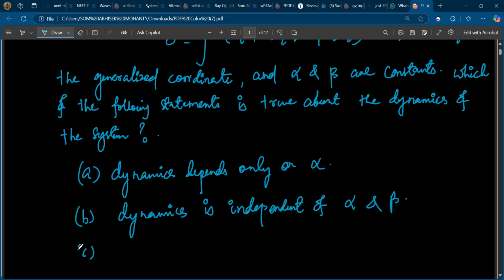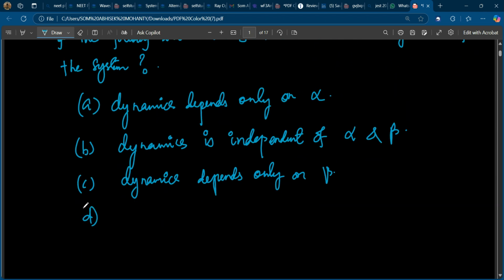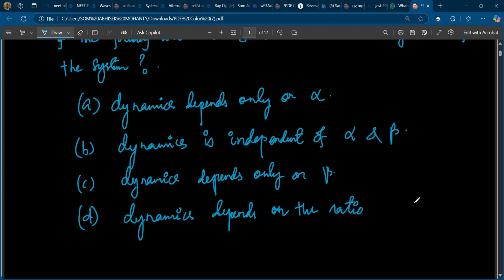Option C, dynamics depends only on beta. And option D, dynamics depends on the ratio alpha by beta.